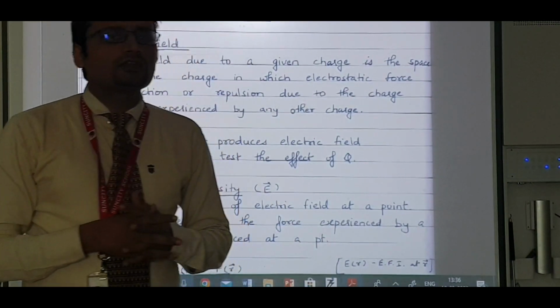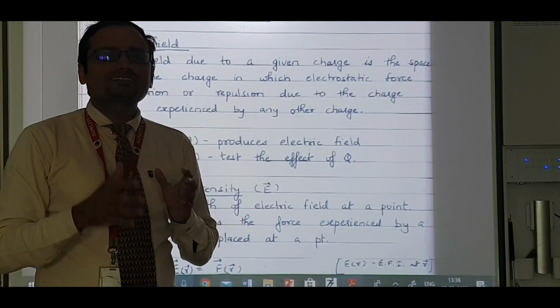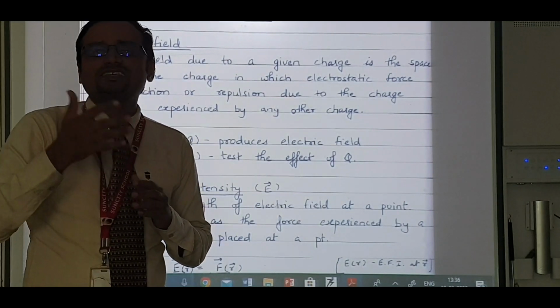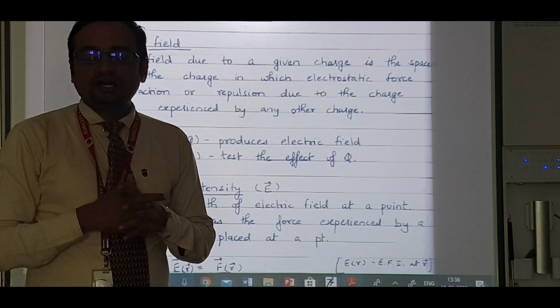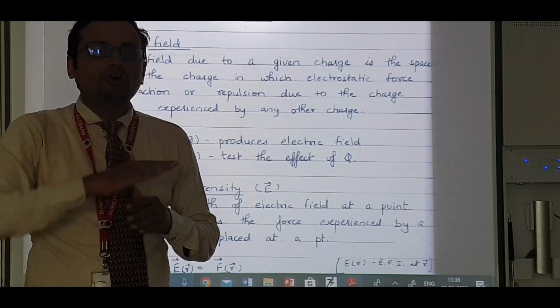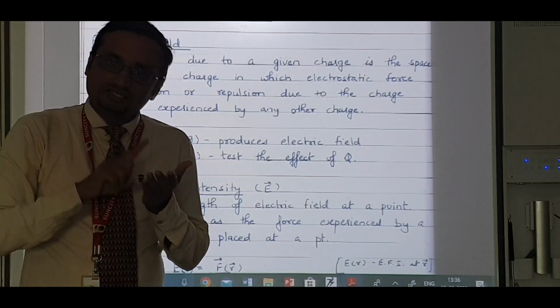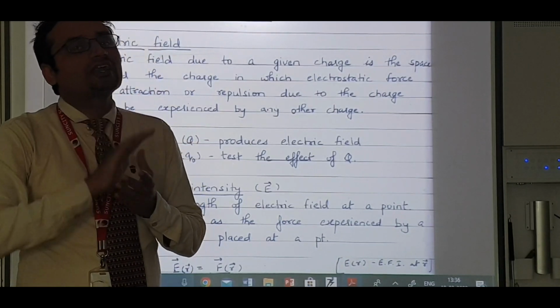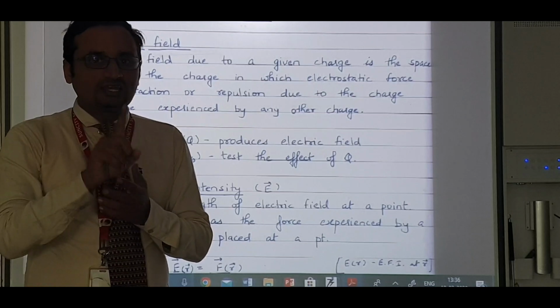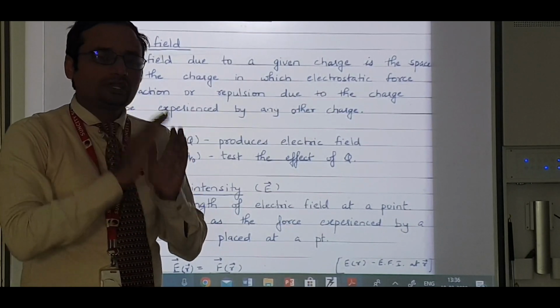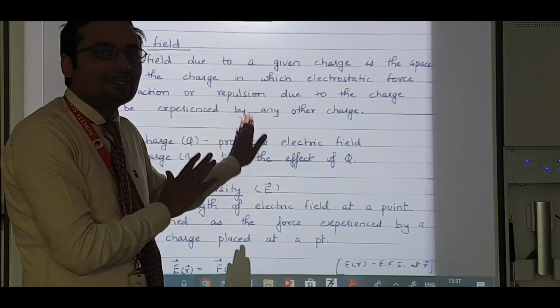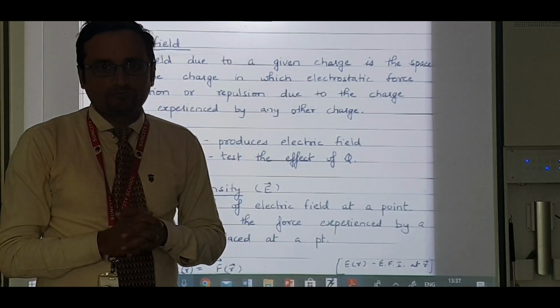In the previous one, we discussed the basics of electrostatics. By the way, when I say basic, it doesn't mean all the basics are covered. There is a lot remaining, and in this session, I will cover that remaining part. Still, it's not over. Today, we will discuss electric field altogether.